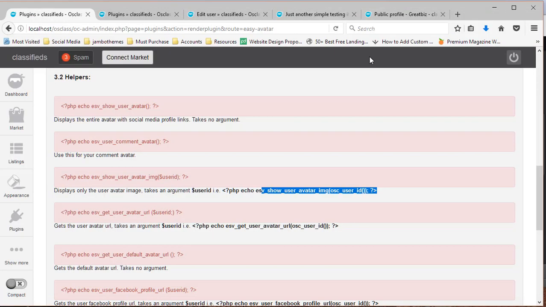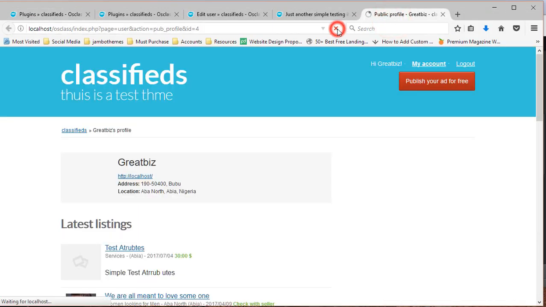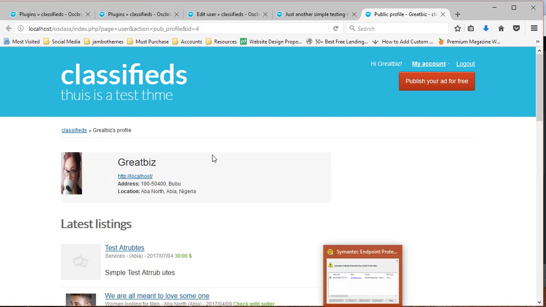Now if I save that and reload this page, now you can see the user img tag is loaded, and it displays the image plus the tags. Now you can go ahead and style it with your CSS.